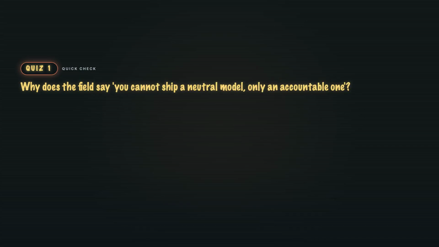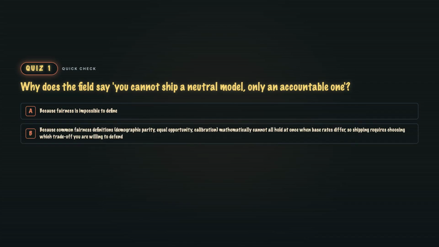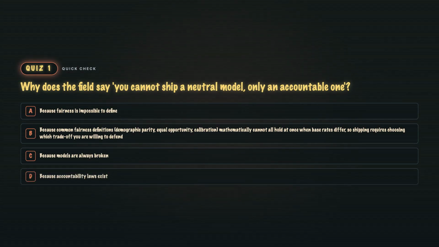Quiz 3. Why does the field say you cannot ship a neutral model, only an accountable one? A. Because fairness is impossible to define. B. Because common fairness definitions, demographic parity, equal opportunity, calibration, mathematically cannot all hold at once when base rates differ, so shipping requires choosing which trade-off you are willing to defend. C. Because models are always broken. Or D. Because accountability laws exist.